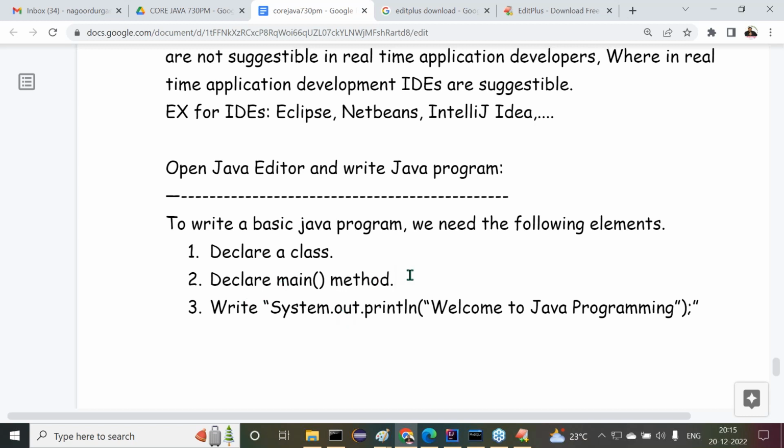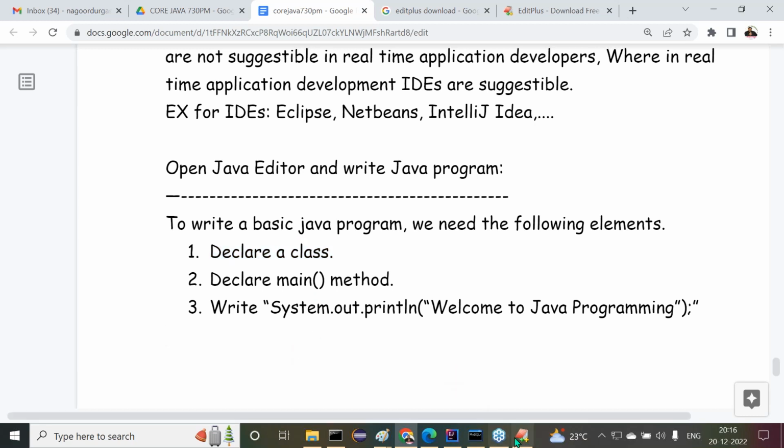The main method is for what purpose? To hold application logic, the main method is required. It must be executed by the JVM automatically. Finally, the JVM has to execute Java programs, and this main method will be executed by the JVM automatically. Next, declare a class. If you want to write System.out.println, we need the main method. If you want to write the main method, a class is required. That's why first we have taken a class. Inside the class, the main method, and inside the main method, we write System.out.println.